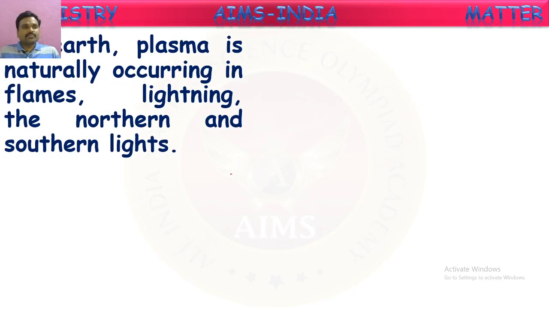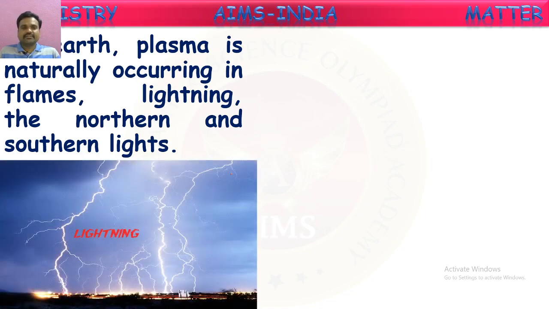On the Earth, plasma is naturally occurring in flames, lightning, and the northern and southern lights. Yes, on the Earth also, we often see plasma. When lightning occurs, high voltage current is produced from the clouds and comes to the Earth. The gas molecules touching the high voltage current will be ionized for fractions of a second, so plasma is created.